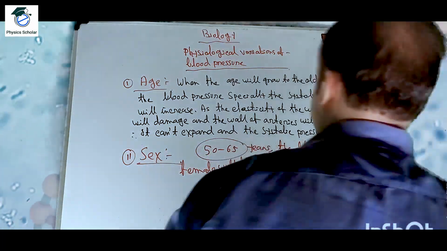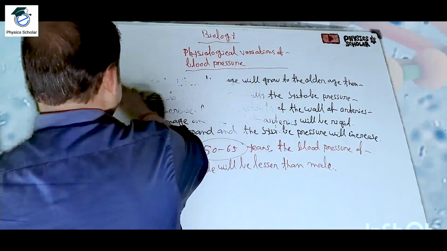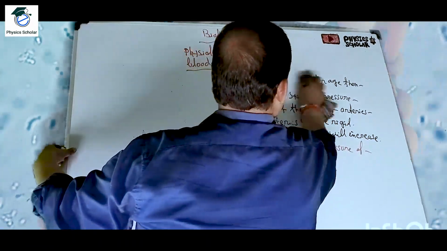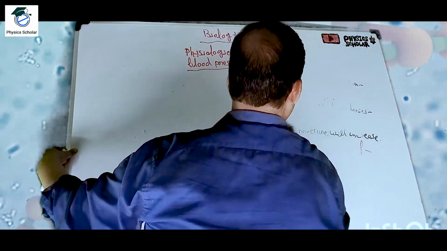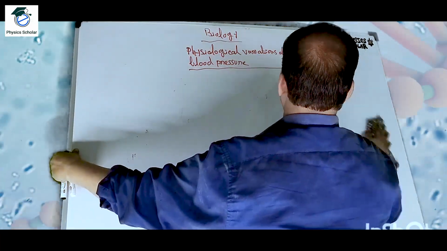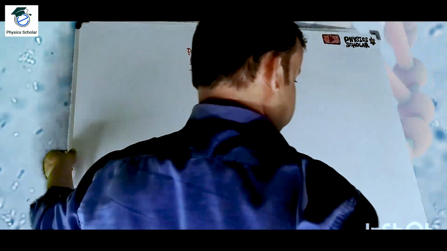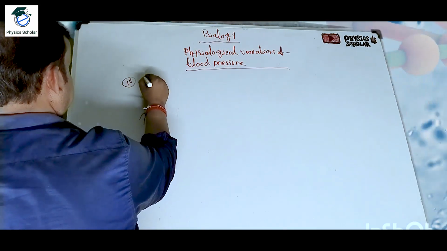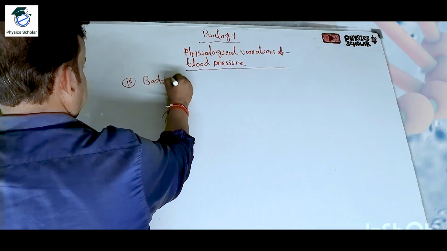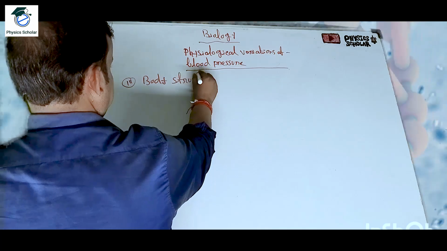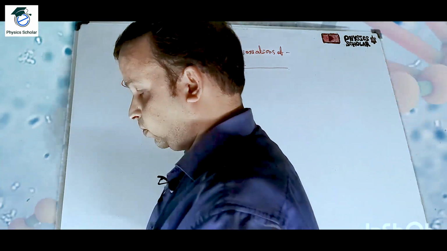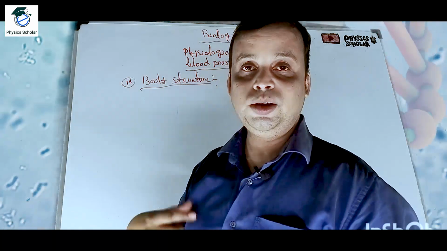Now the third point. So the third point is body structure. Clear? Third point is what? Body structure. If you are fatty, then what will happen?